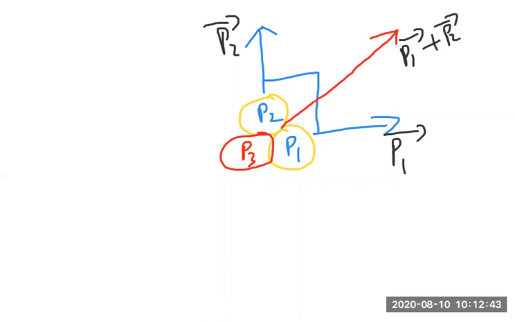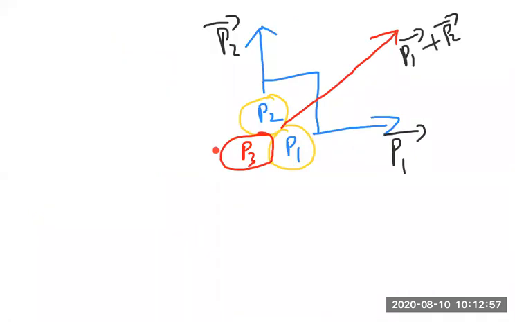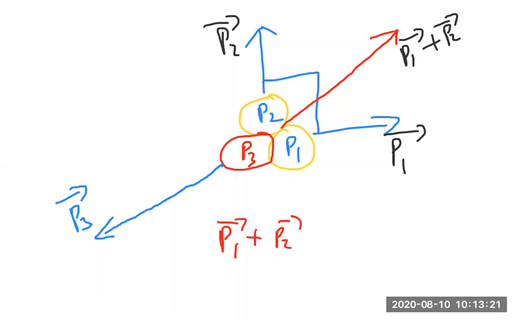Now, what did we notice in my last expression? Yes, P3 bar is exactly opposite to the resultant P1 bar plus P2 bar. Exactly opposite to P1 bar plus P2 bar means what should I write now? Exact opposite direction like this. This is the P3 bar direction, opposite to P1 bar plus P2 bar. From this information, I can conclude that P1 bar plus P2 bar is equal to minus P3 bar.